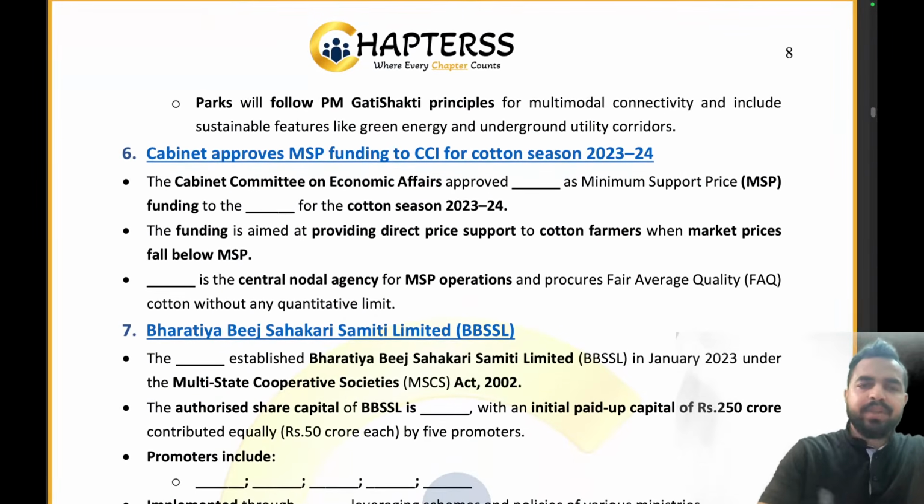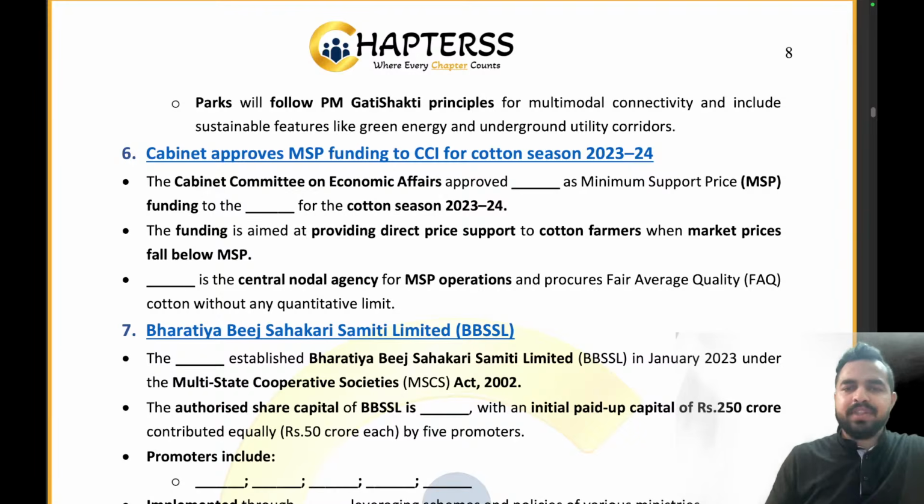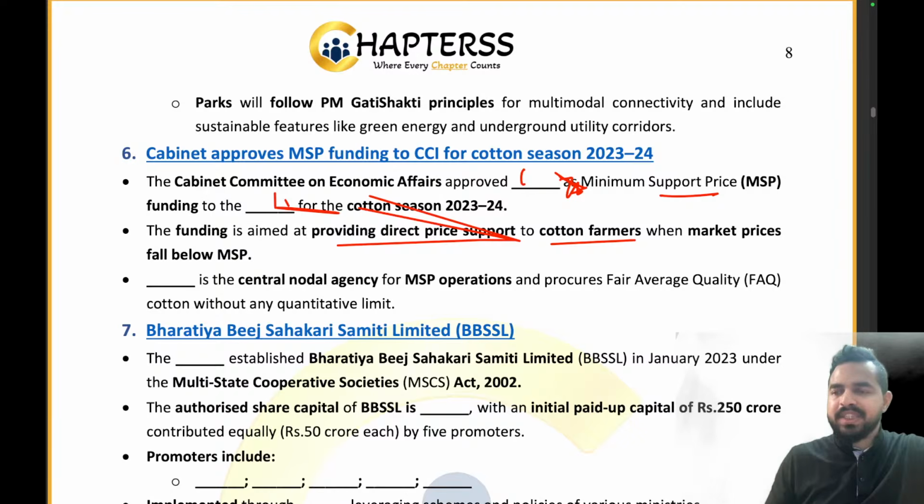Let's try to answer this question. The Cabinet Committee on Economic Affairs has approved the MSP funding, right? What is that? 1718 crores. Absolutely right. Funding to which organization? Cotton Corporation of India for the cotton season 23-24. The funding is aimed at providing the direct price support to the cotton farmers when market prices fall below MSP. Dash is the central nodal agency for MSP operations. What is it? It is the Cotton Corporation of India. Are you guys able to understand it? That's all from this news article.